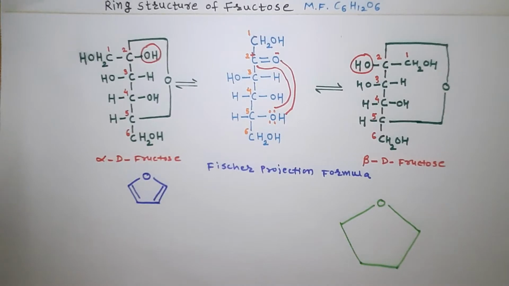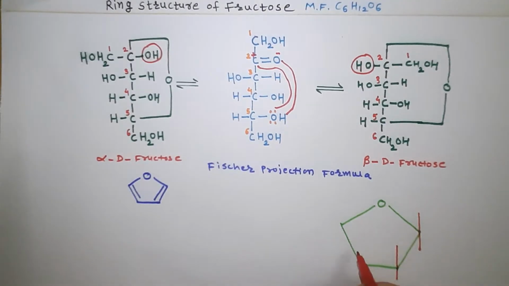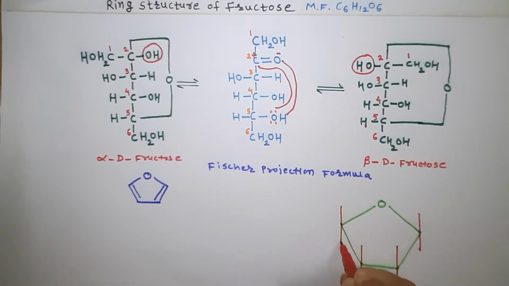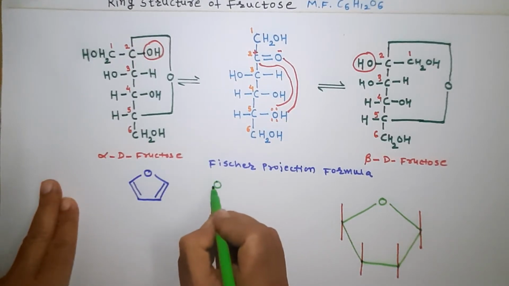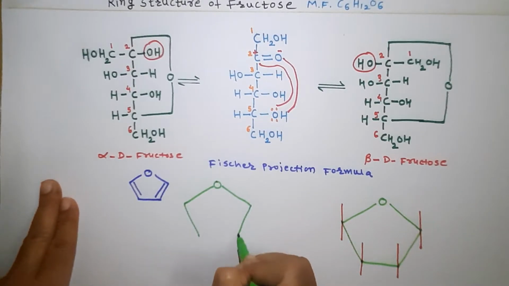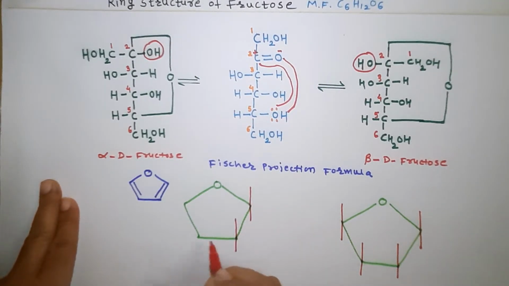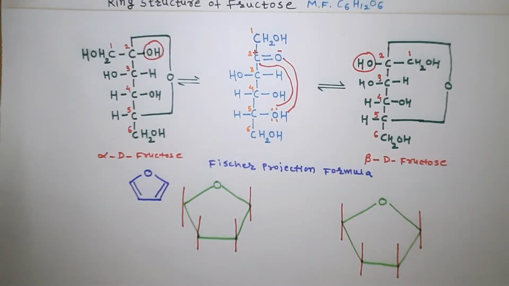Okay, with these bonds for the hydrogen and the OH, for the carbon number 1, 2, 3, 4, 5. We write here these bonds on this 5-member ring. We draw here one more furanose structure for the alpha structure. These are the bonds which are perpendicular to the plane of this carbon ring of fructose.